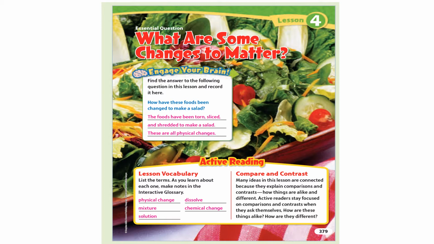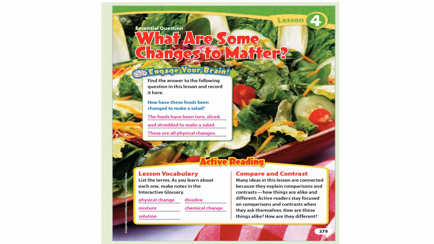Active reading. Lesson vocabulary. List the terms. As you learn about each one, make notes in the interactive glossary. Compare and contrast. Many ideas in this lesson are connected because they explain comparisons and contrasts, how things are alike and different. Active readers stay focused on comparisons and contrasts when they ask themselves, how are these things alike? How are they different?